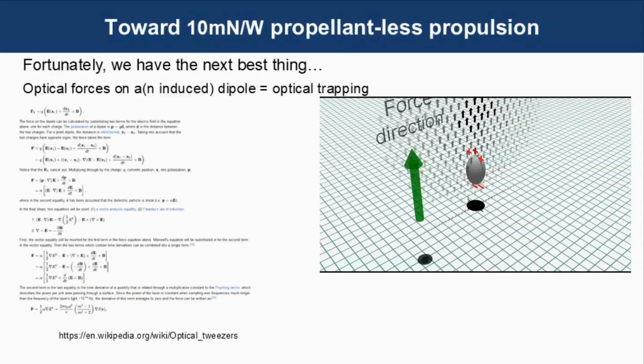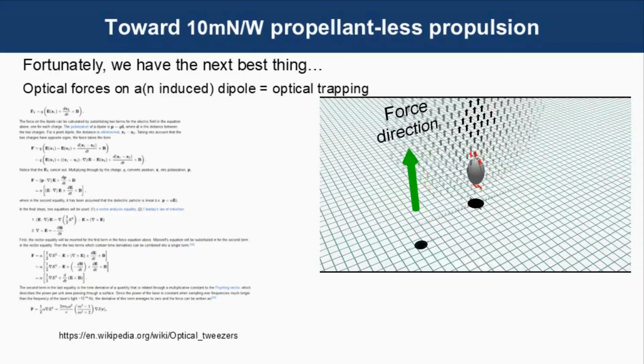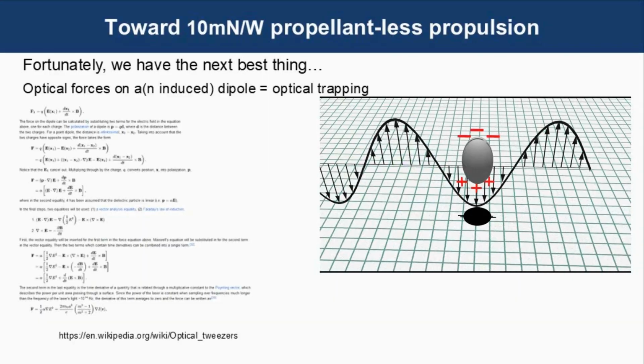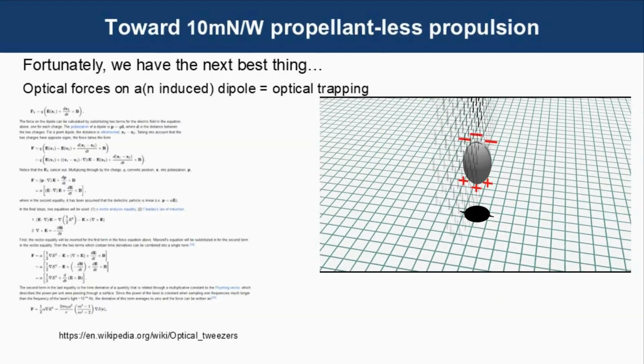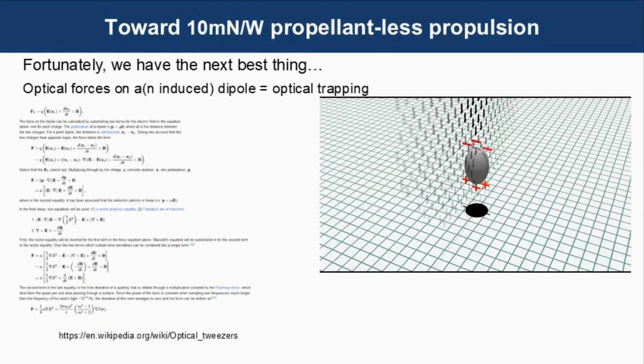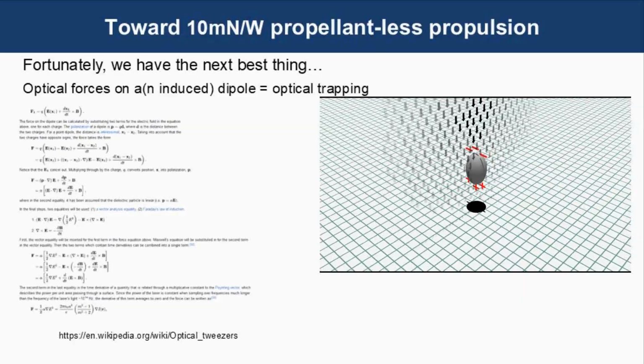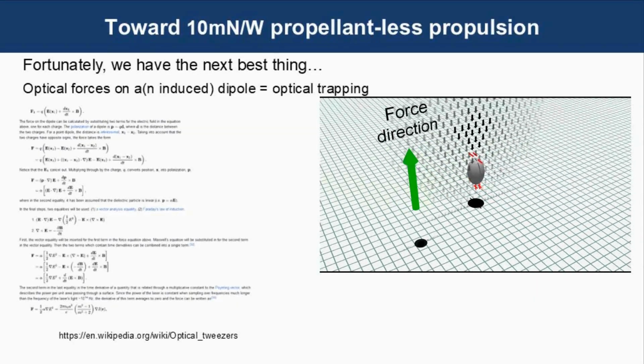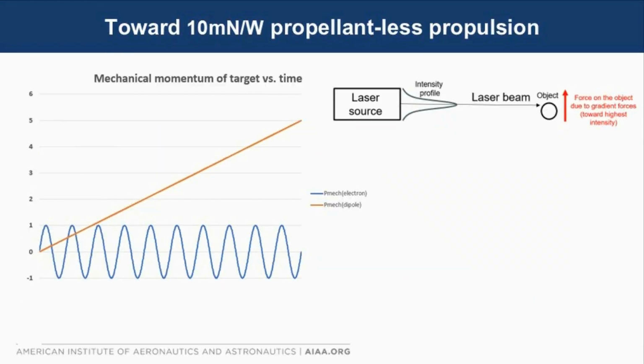The case is the same for the opposite antinode. The field has reversed, therefore the dipole has reversed, but the gradient has not. And once again, the particle finds itself drawn toward the area of highest optical intensity. So in this case, we've achieved the goal of accumulating monodirectional momentum with each passing antinode of the laser light. And the object experiences a net force due to the optical gradient forces.